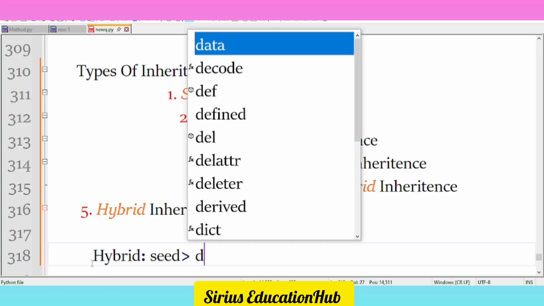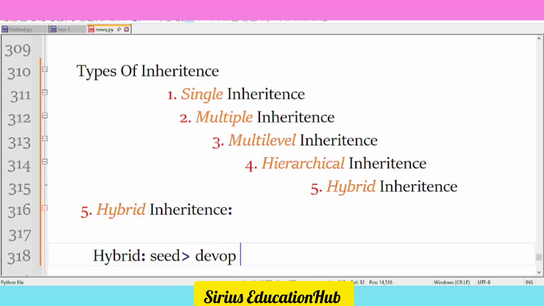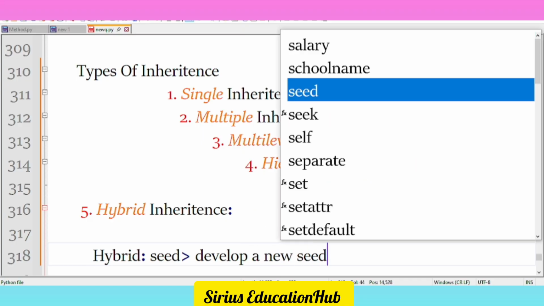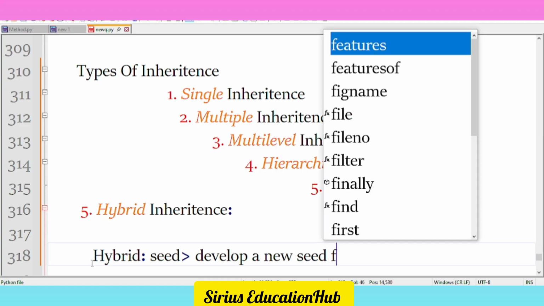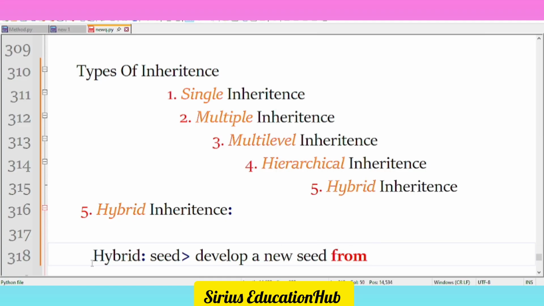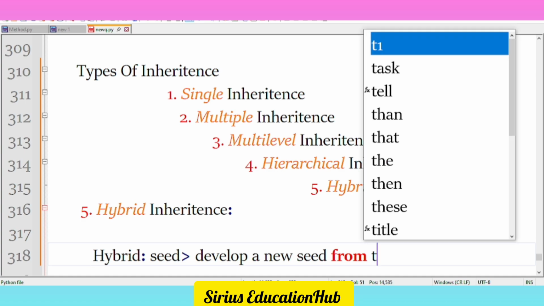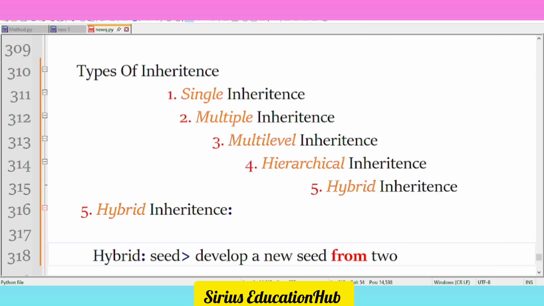Okay, we are developing a new type of seed, a new seed. We develop a new seed from more than two varieties.